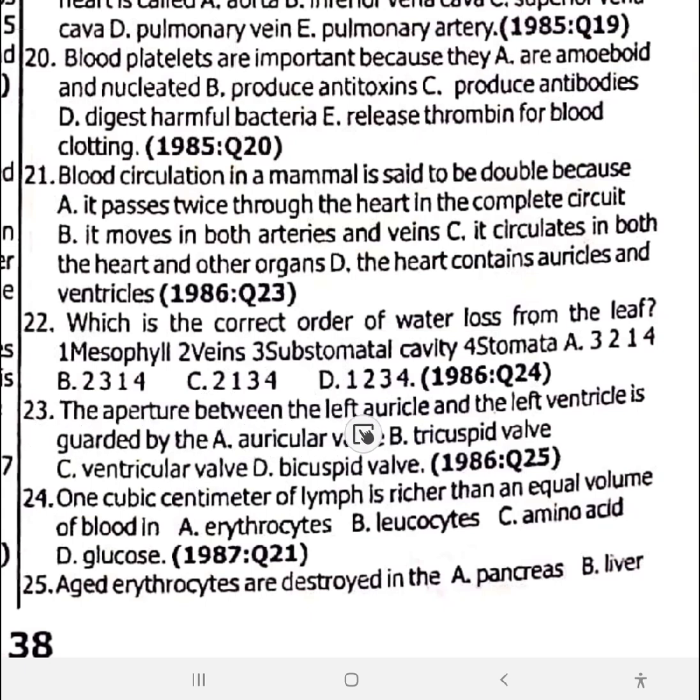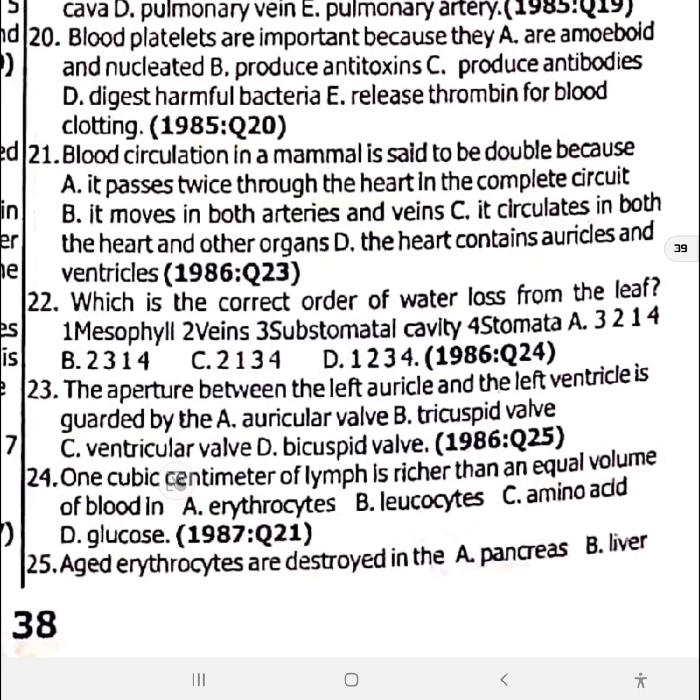23. The aperture between the left auricle and the left ventricle is guarded by... This question is repeated countless times. The aperture between the right auricle and ventricle is guarded by the tricuspid valve, while the aperture between the left auricle and left ventricle is guarded by the bicuspid valve. So 23 is option D, bicuspid valve or mitral valve. They call it mitral valve.